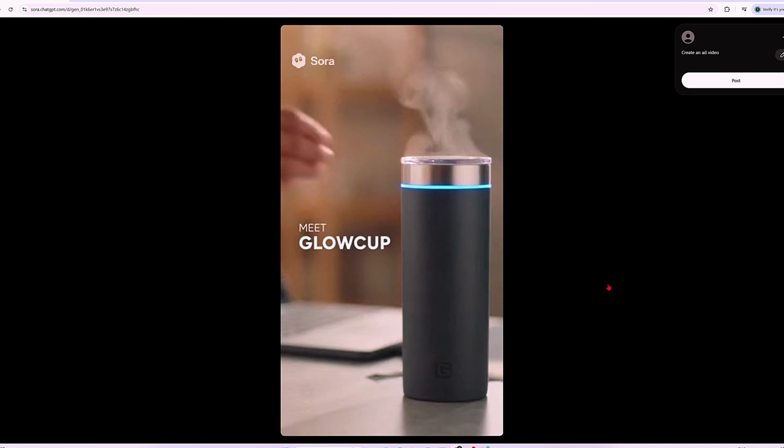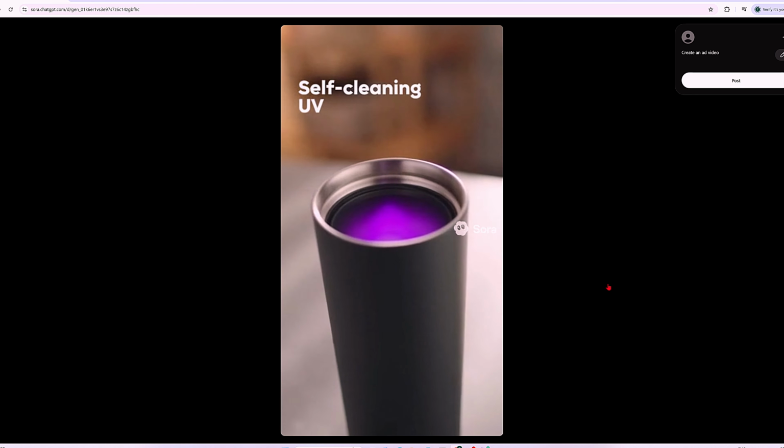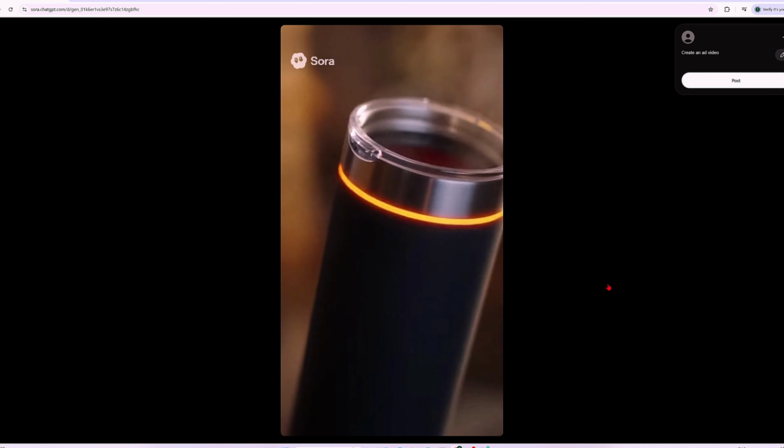Create an ad video. Meet Glow Cup, the smart tumbler that shows you when your drink's the perfect temperature, keeps coffee hot for 12 hours, water ice cold for 20, and even cleans itself with UV light. One charge, all-day power, zero.